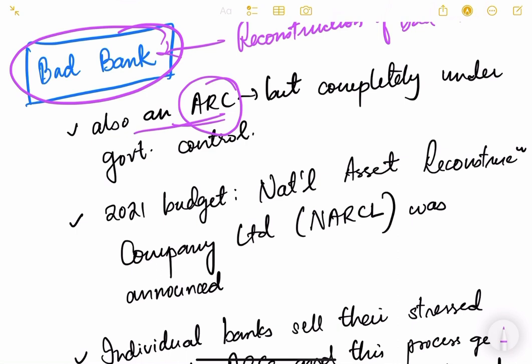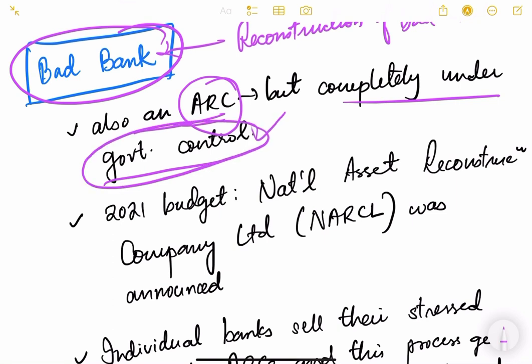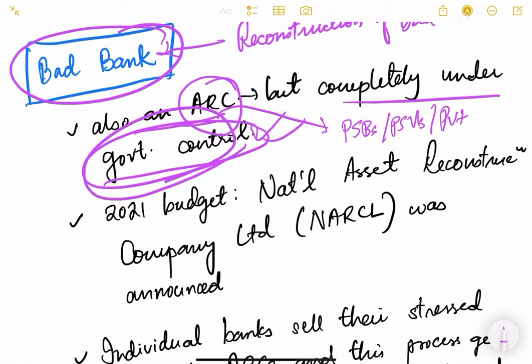Its prime business is asset reconstruction only, but it is completely under government control. As I have told you, in an asset reconstruction company, the ownership is by public sector banks, public sector undertakings or private players, right? It can be a government company, but it is not directly the government of India. But in a bad bank, the government of India directly owns the bad bank. So that is the concept.